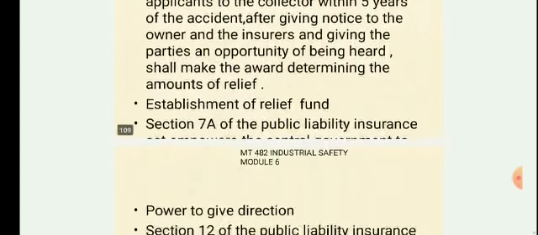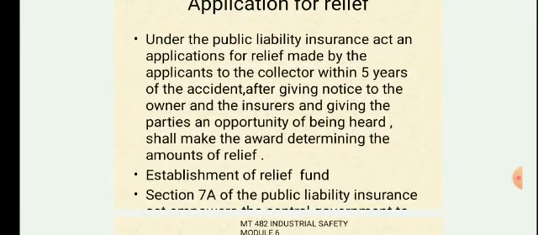So, application. Under the Public Liability Insurance Act, an application for relief is made by the applicant to the collector within 5 years of the accident. After giving notice to the owner and the insurer and giving the parties an opportunity of being heard, the collector shall make the award determining the amount of relief. Okay, so under this Act, an application for relief is made by the employee, those who got injured, within 5 years of the accident.